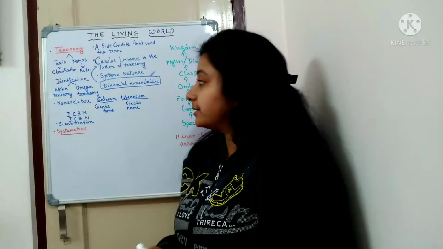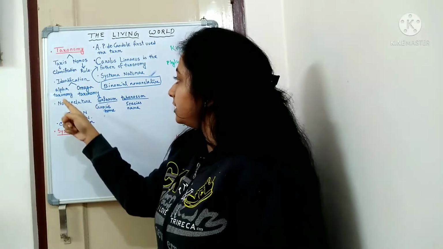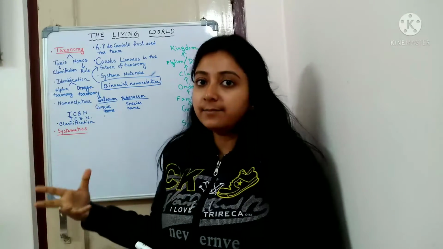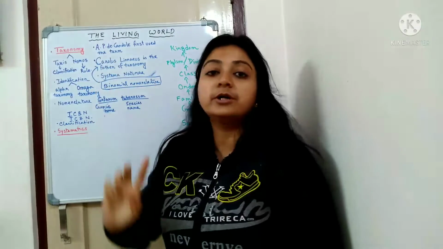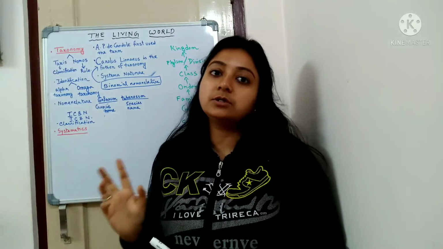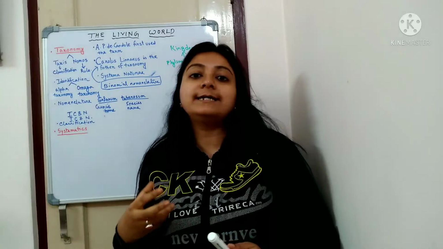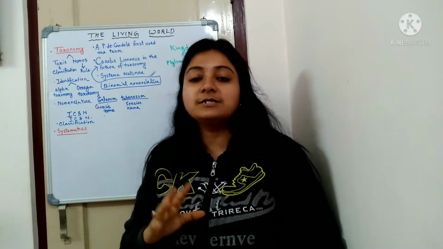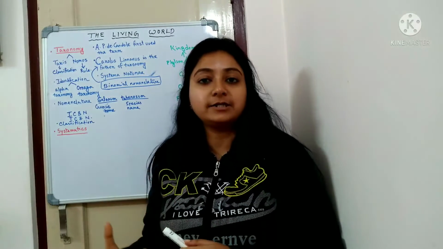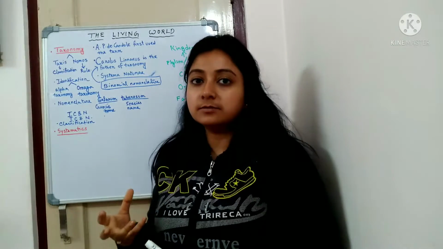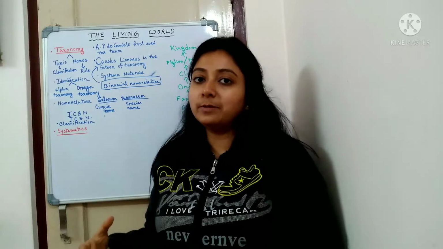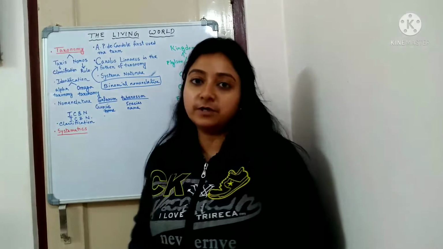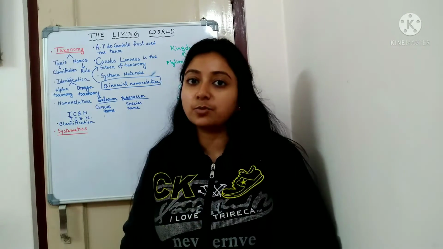So altogether, identification, nomenclature, that is giving name, and classification, these three components give rise to taxonomy. If someone asks you to define taxonomy, taxonomy is nothing but the system of arrangement of organisms by following identification, giving name or nomenclature, and classification. That is considered as taxonomy.